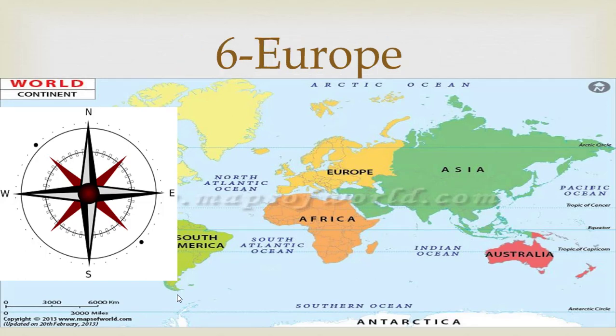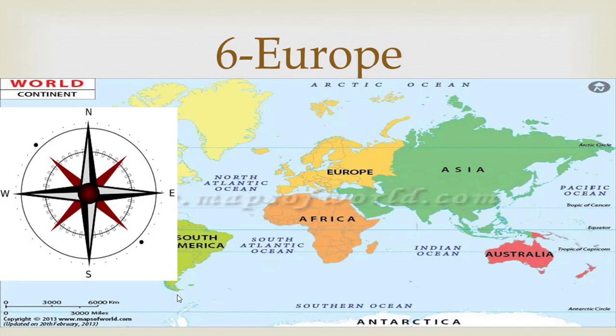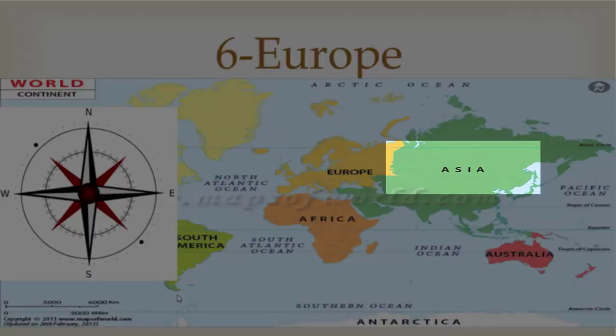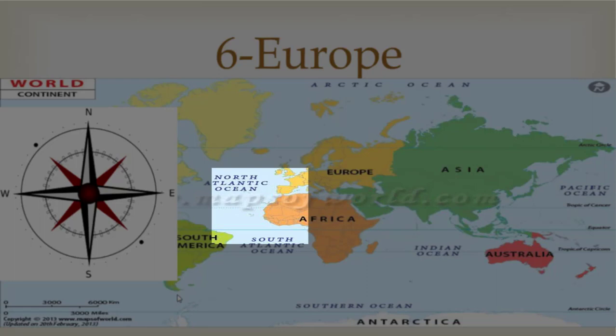Europe is the sixth largest continent of the world. So you have to put the direction map over Europe and find what is in the north, what is in the east, what is in the west, and what is in the south. Yes, very good. Your idea is very right. In the north of Europe there is Arctic Ocean, in the east Asia, in the south Africa and Southern Ocean, and in the west it is Atlantic Ocean.